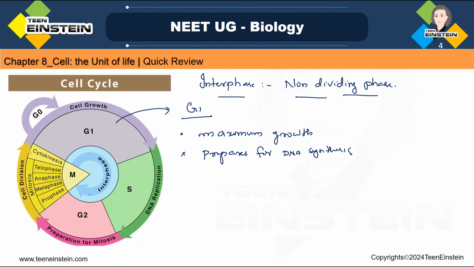Then here in the G1 phase, RNA and protein synthesis is taking place during G1 phase. And the duration of the G1 phase is around 11 hours.